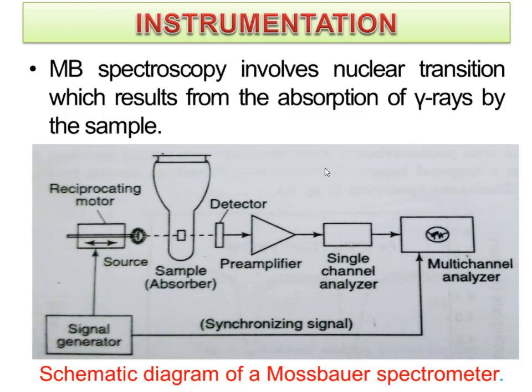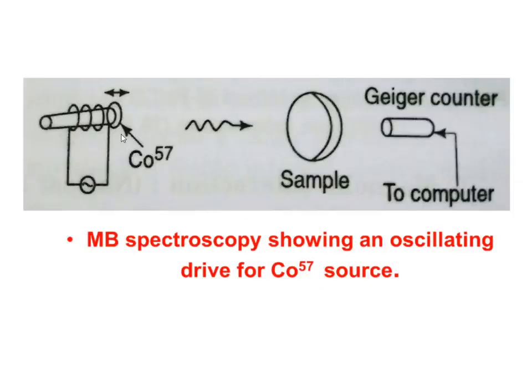This is a schematic diagram of a Mossbauer spectrometer. We have a source of cobalt 57 radioactive material, which is all the time giving 14.4 kilo electron volt gamma rays, in which a piece of cobalt 57 is mounted on a screw thread, which when rotated gives a steady velocity drive to the source.